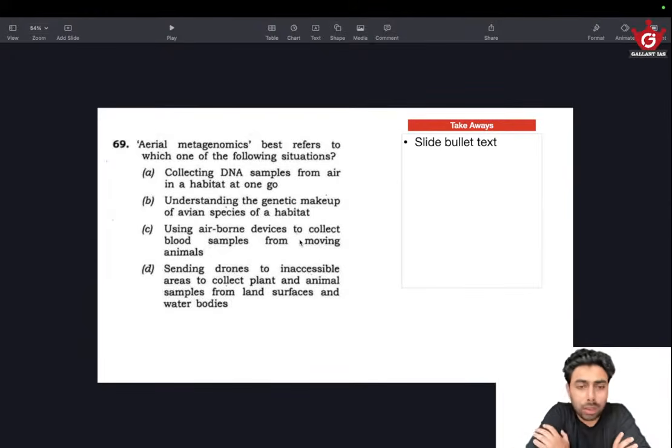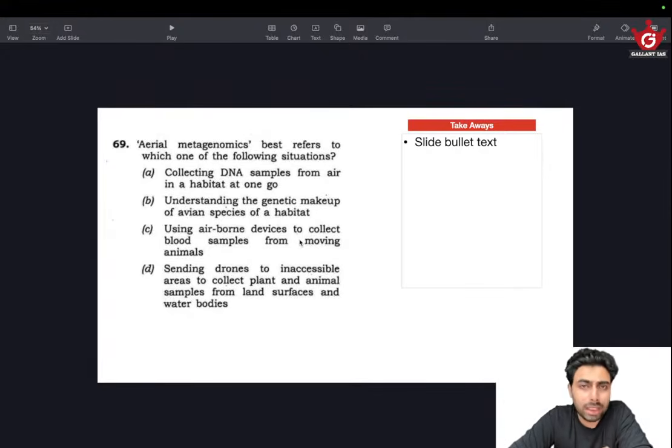So aerial metagenomics. As I have said in the last two sessions, if you get a word or a statement, deconstruct it. There are actually three parts here: aerial, meta, and genomics. Aerial means something airborne. Meta means something inside of something. Genomics means study of our genes, or the expression of genes, and all sorts of activities involving genes, DNA, RNA.